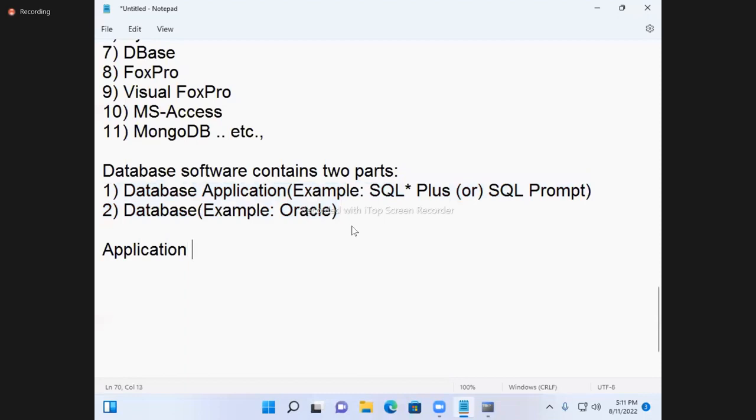Application is also called a client. Database is also called a server.